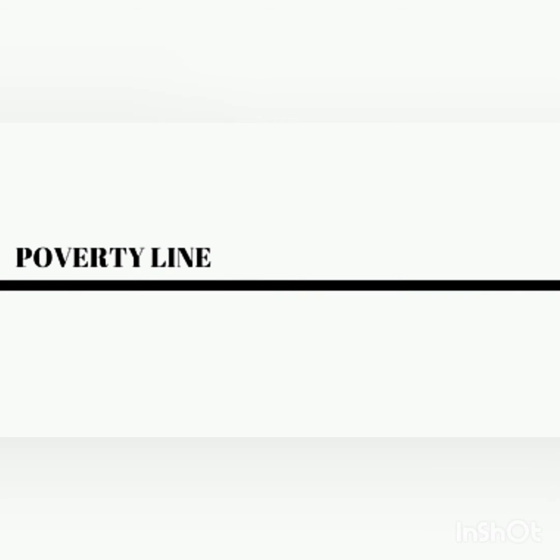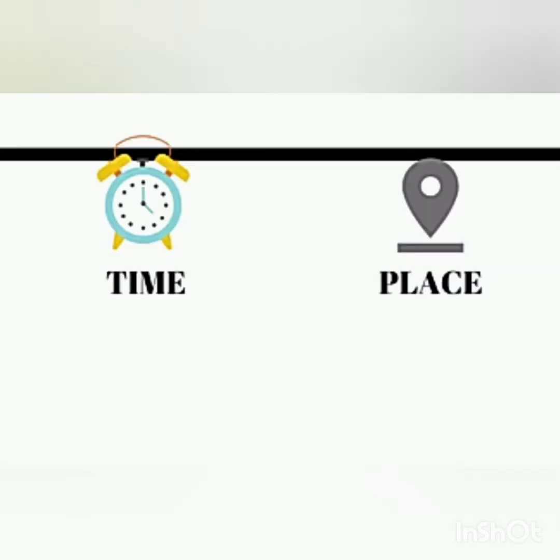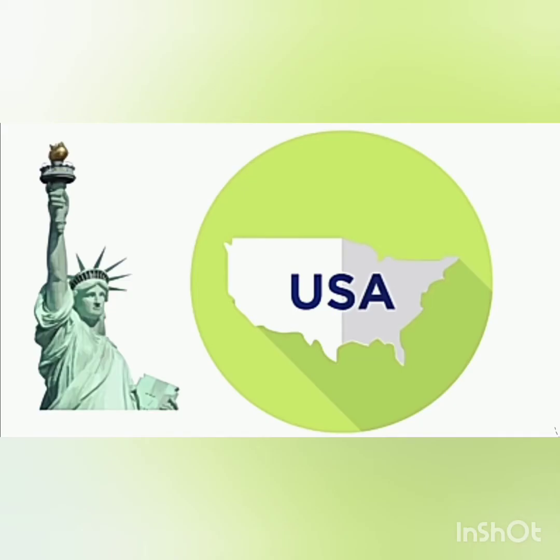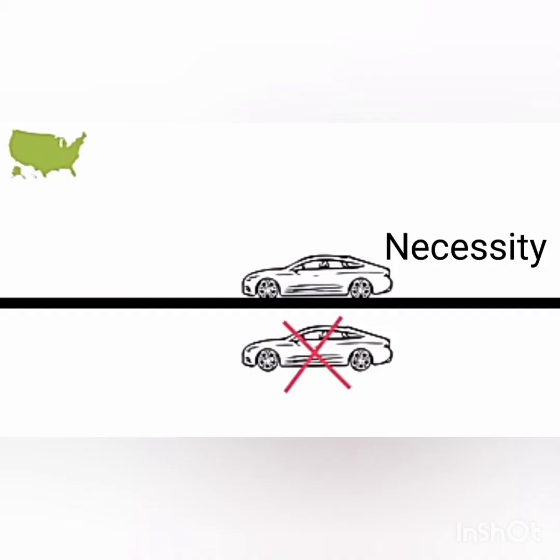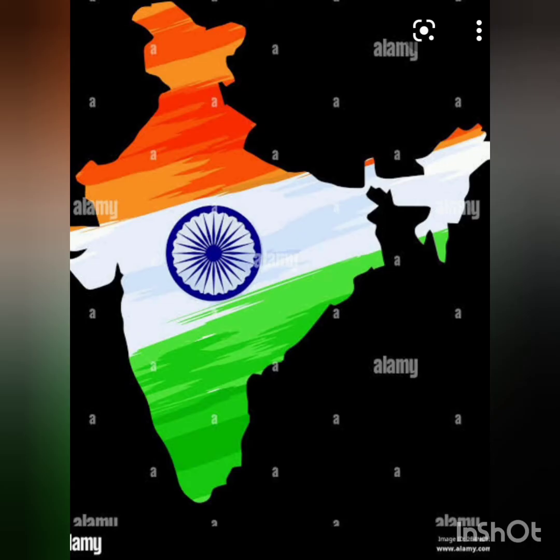Let's take an example of the USA. In the USA, a car is a necessity, so if anyone does not possess a car, then he is considered poor. But in our country, our poverty line is at a lower level. A car is still a luxury for us. So in the USA and India, we have different standards for considering who is poor and who is not.